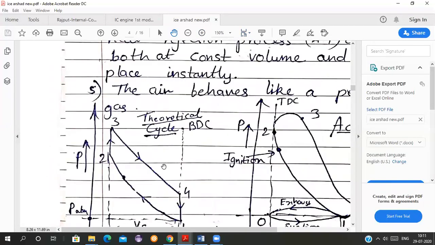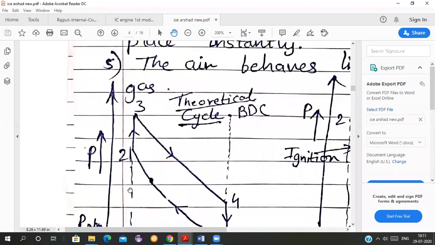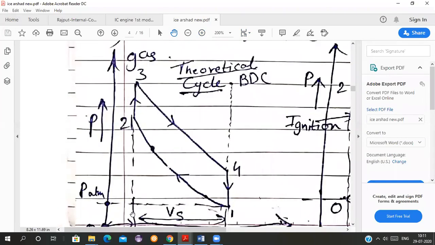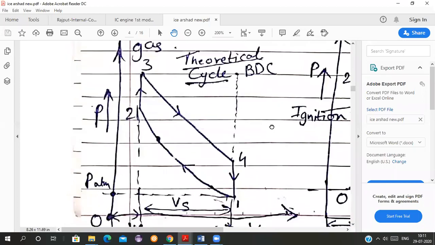The PV diagram is more important as compared to your TS diagram. TS diagram is not that much important. So just focus here now. See what is there in a theoretical cycle.